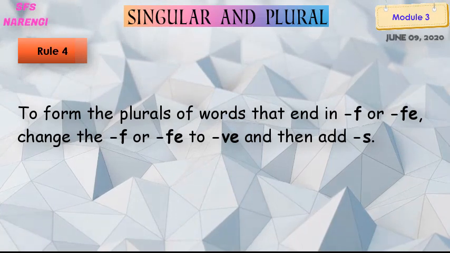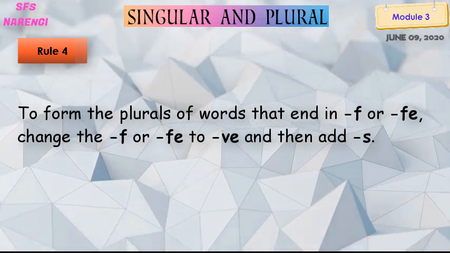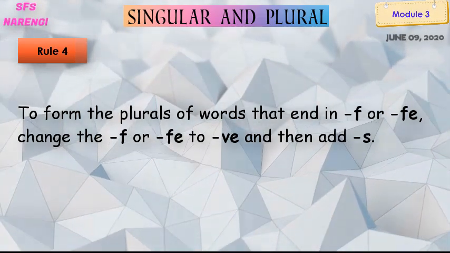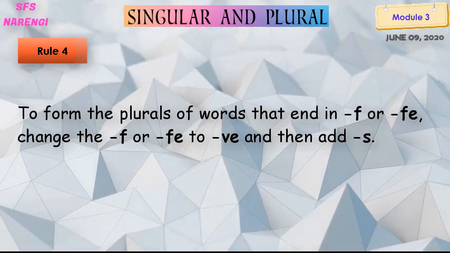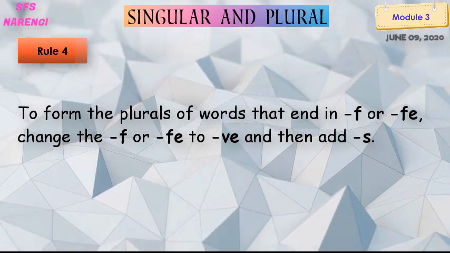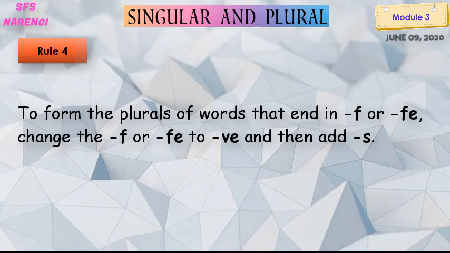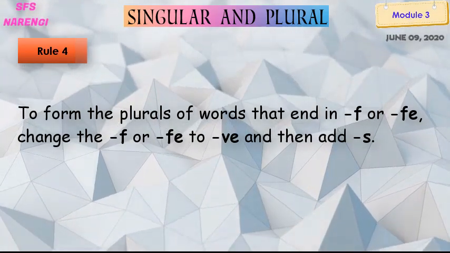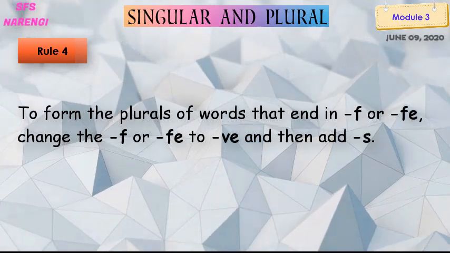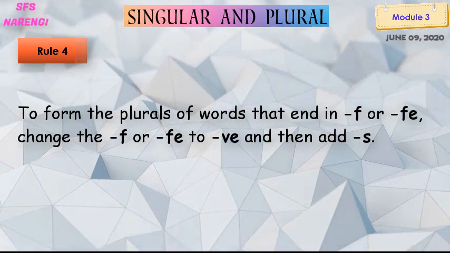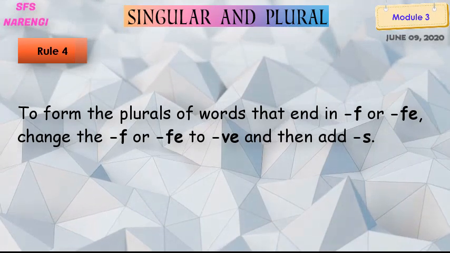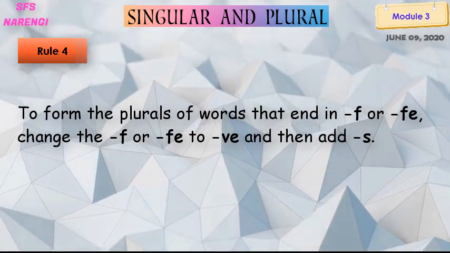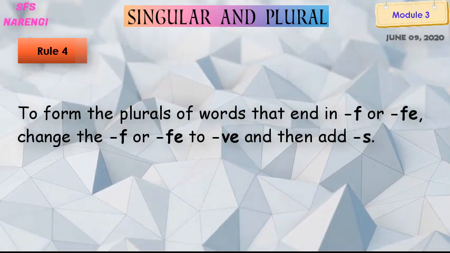So what do we have to do here to form the plural of singular words that end in F or FE? Only by changing the F. We have to change the F or FE to what? VE and then we have to add S.